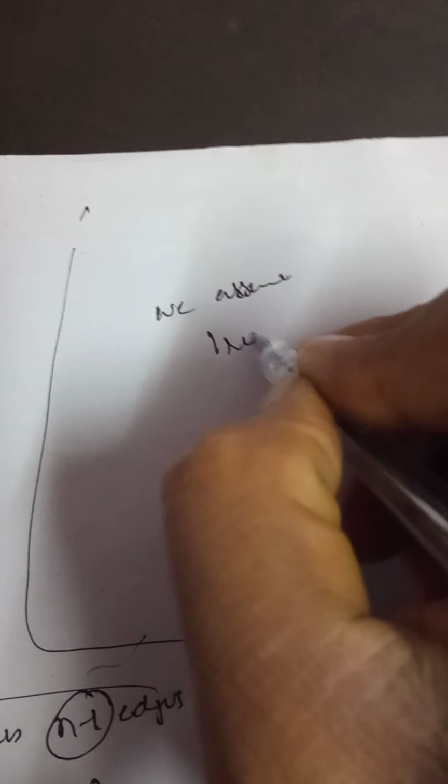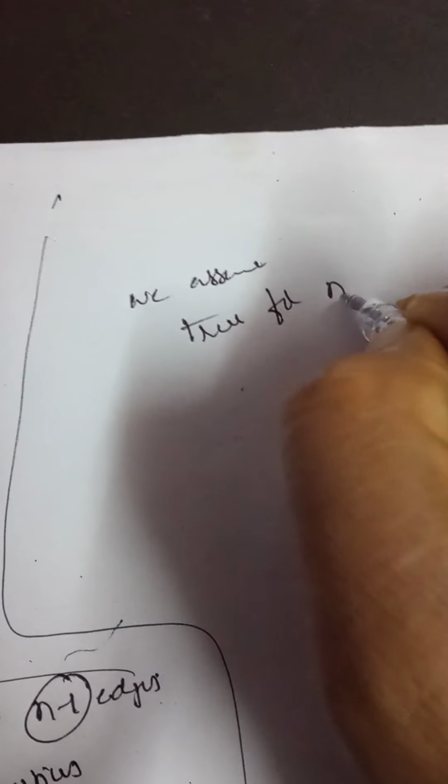Now we are proving this theorem by mathematical induction, right? Now that this is true for n is equal to 2, the next step in mathematical induction is to assume the given statement is true for n is equal to k.